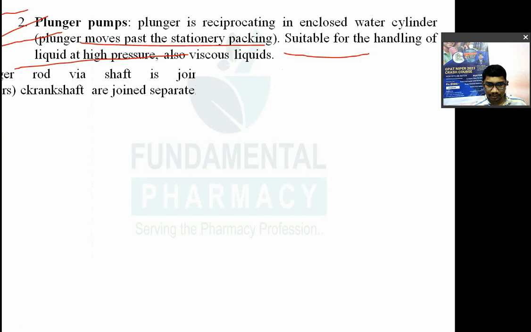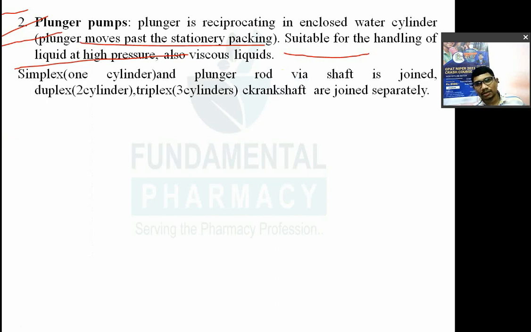Plunger pumps, right? Now, in this also there are simplex, duplex and triplex. Simplex means having one cylinder where the plunger rod is attached via shaft. Duplex and triplex mean two cylinders and three cylinders respectively, water cylinders, and they are attached to a crankshaft separately.